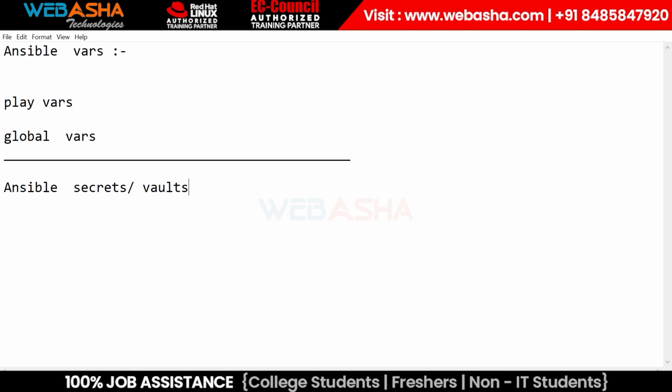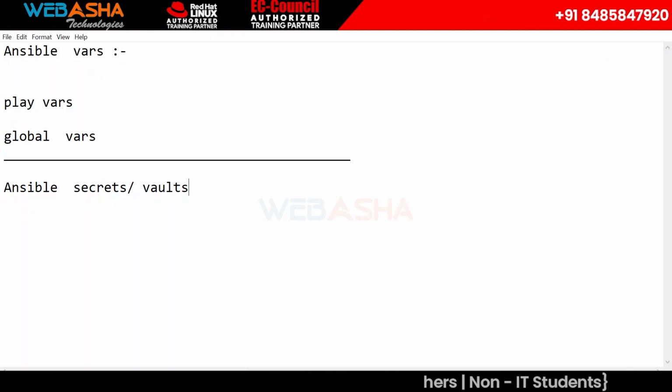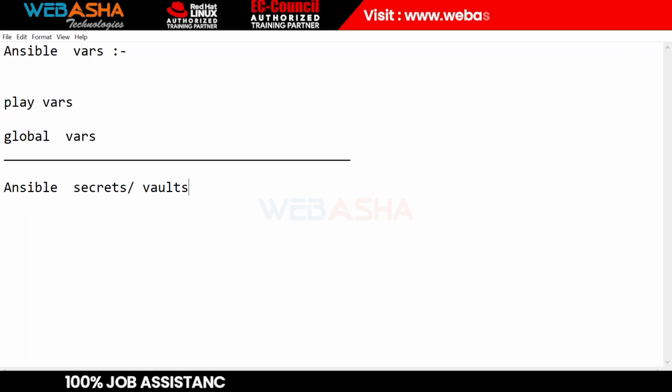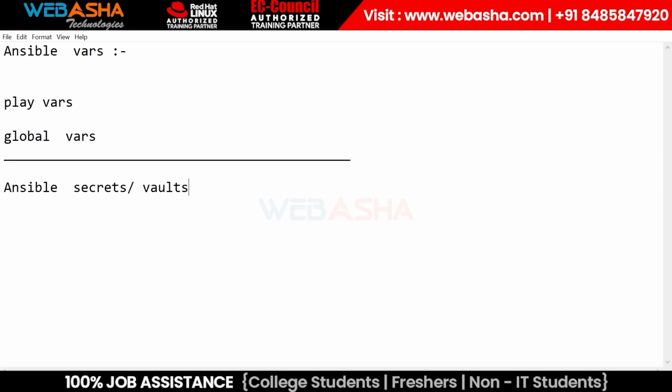So we have Ansible Vault, an inbuilt tool that comes with your Ansible packages and allows you to apply a password to any kind of plain text file. That could be your YAML file, your CFG file, or your inventory file. Overall, Ansible Vault allows you to apply a password to any file. If you create a secret or sensitive file and need that no one else can run or read it, just simply apply a password.